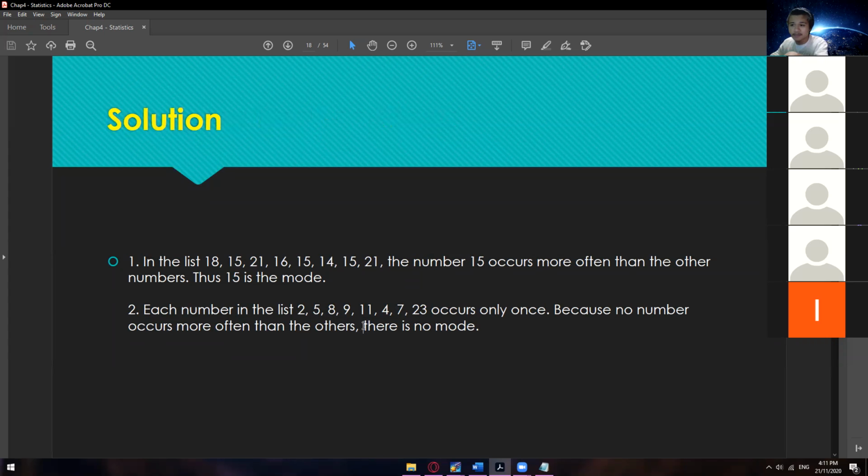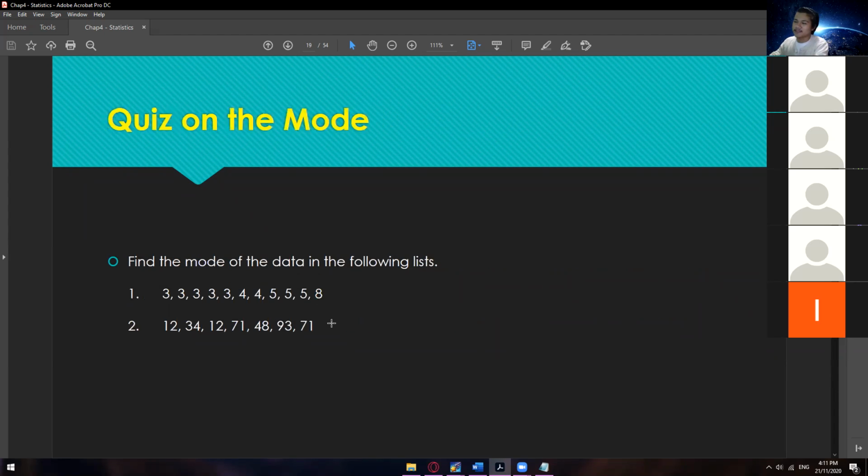Those are the basics when it comes to statistics. So see, no sweat when it comes to solving the basics. Later on, we're going to use those basics to solve harder problems with statistics. But before that, of course, you're going to have a quiz first. So quiz on the mean, quiz on the median, and quiz on the mode. From slide 1 to 19, you already have 3 quizzes, right? So I will be leaving this one to you guys. Just check your Canvas later on for you to answer those quizzes.